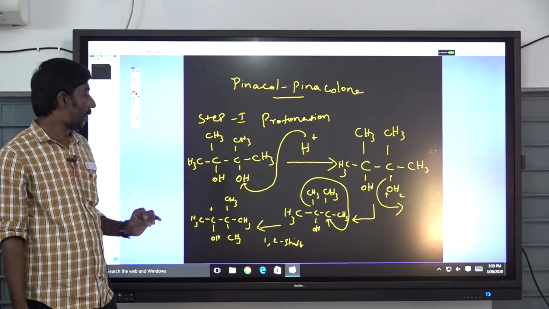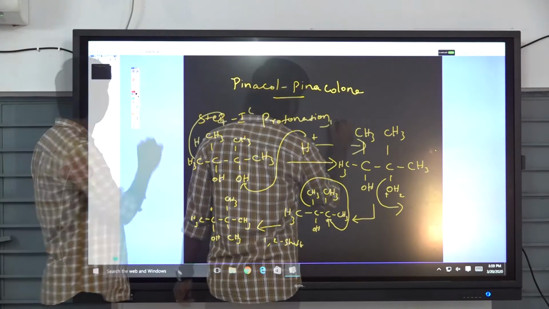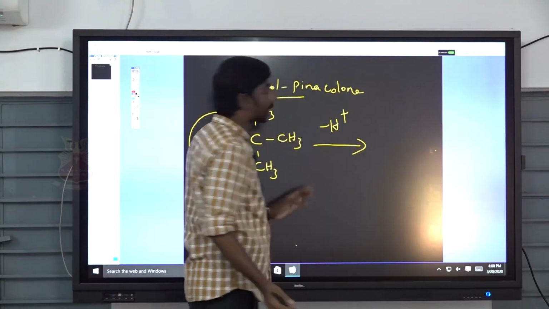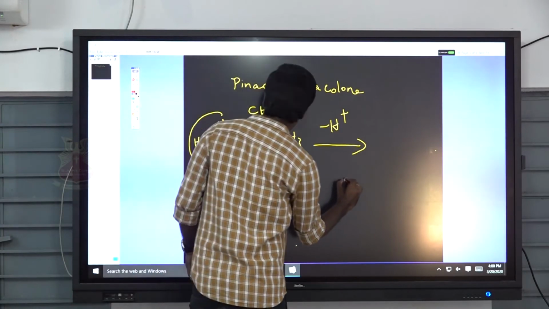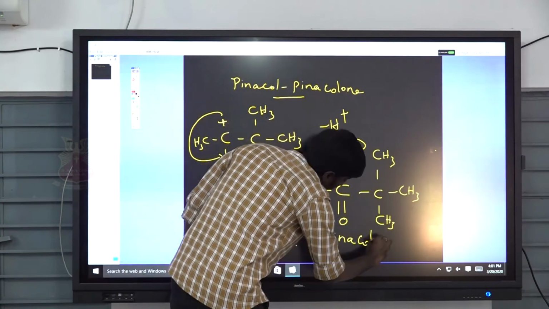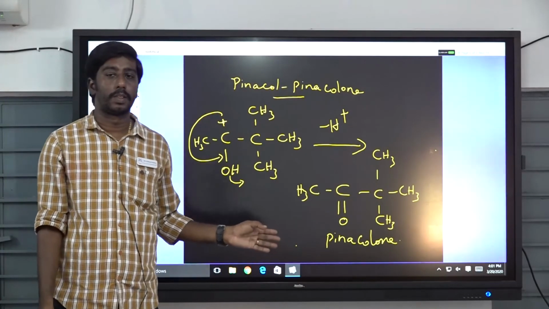And the final step is loss of a proton. Loss of a proton, and pinacolone is formed.